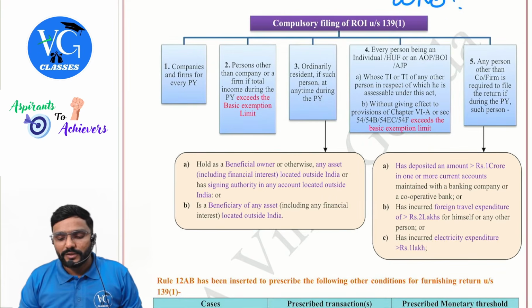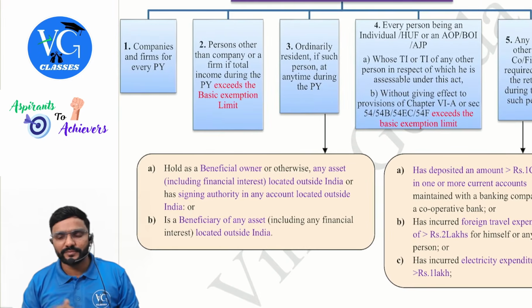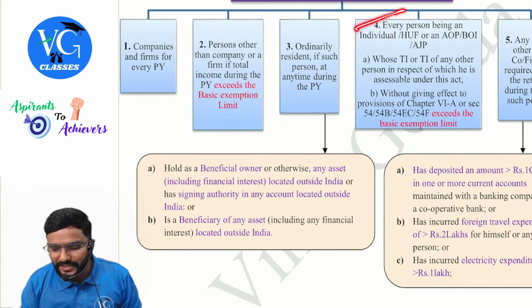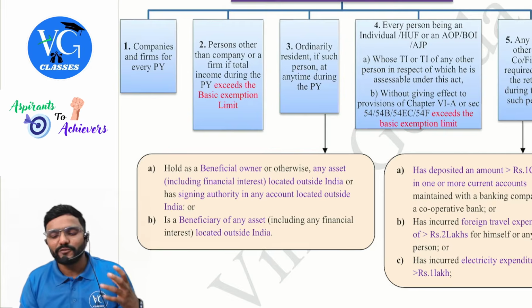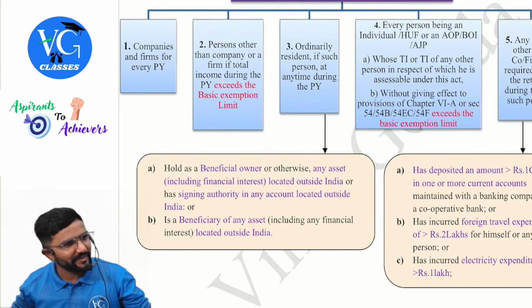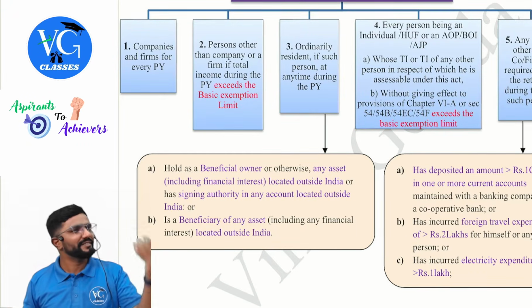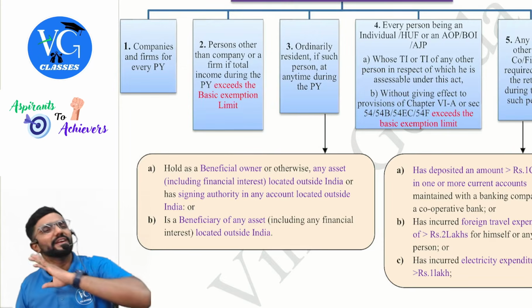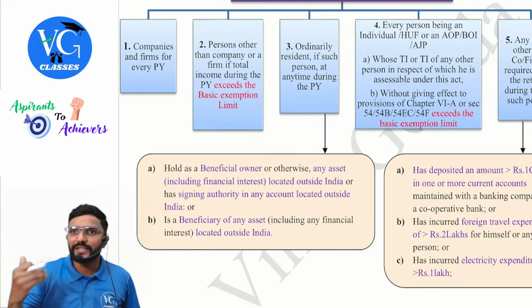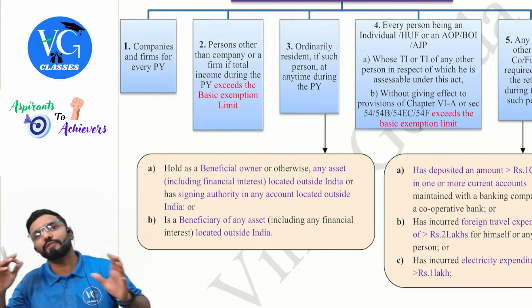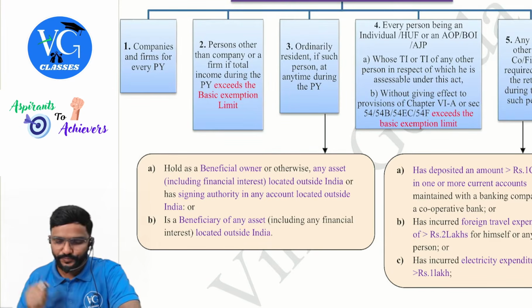Next, there they have made some provisions. Every person being an individual, HUF, AOP, BOI or AJP. Guys, the fourth point you check only if you are not covered in the first 3 points. If you are already covered in 1, 2 or even 3, leave it there only. You file the return, that's all. Only if you are not covered in the first 3, go and check fourth. Or if not fourth, check fifth, like that.